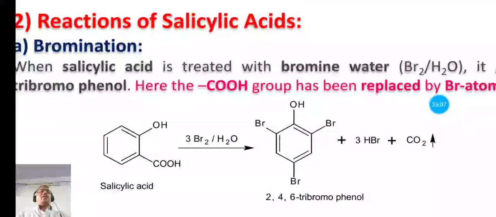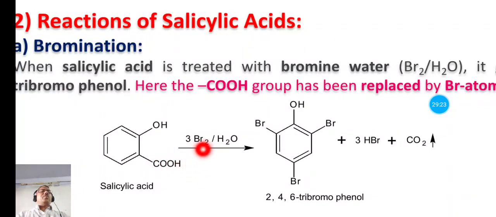Now in this reaction, this is the structure of salicylic acid, and when the salicylic acid is treated with the bromine water, then 3 molecules of bromine are required here.